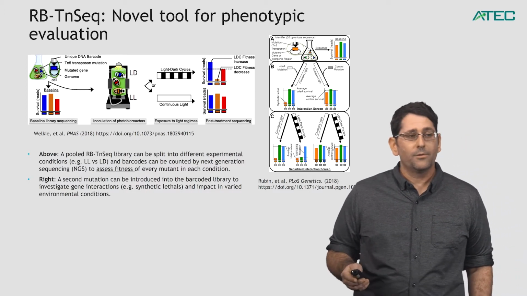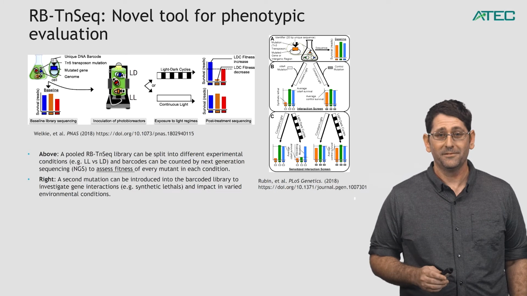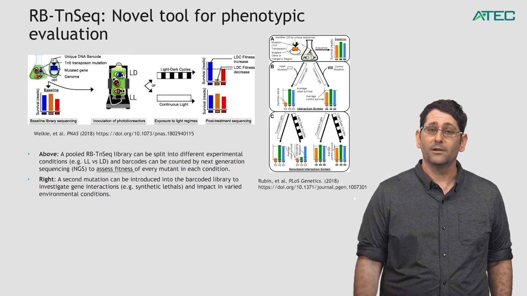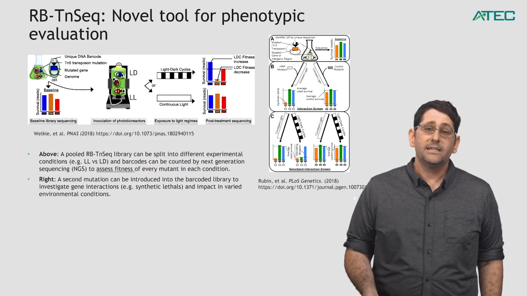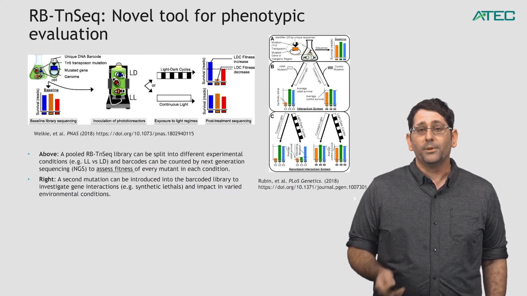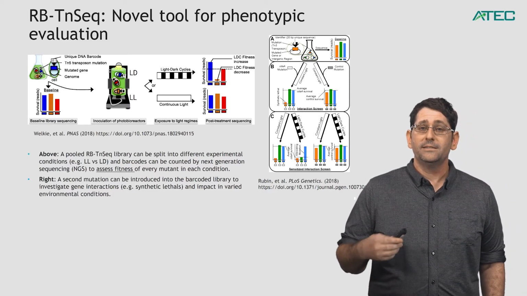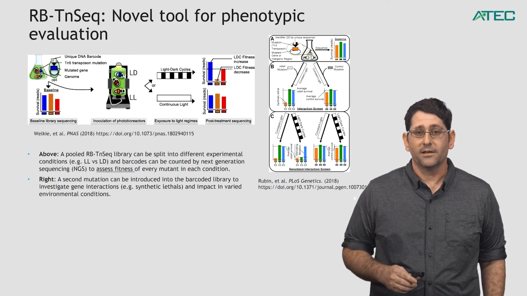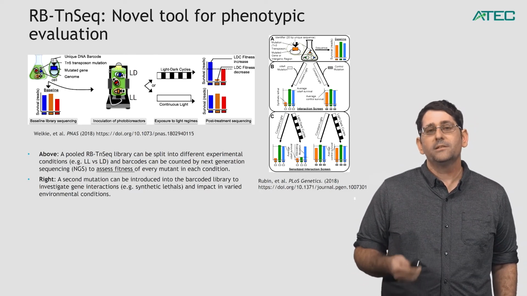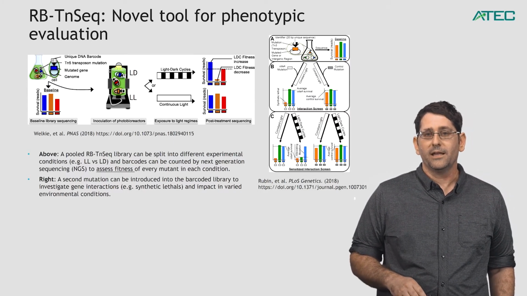But in a real environment, if we're going to be growing these outdoors, we need to make sure that they're able to survive light-dark cycles, because that is what's going to happen in real life. So this particular experiment was performed with the library to understand which genes were very important for being able to survive light-dark cycles. And you can see a figured result in the bar graph off to the right. So the blue gene would be one that, when mutated, actually enhances fitness in light-dark cycles. So its native state is inhibiting growth under light-dark cycles, whereas the orange bar is one that goes way down in light-dark cycles, and that would be one that would be considered essential for light-dark survival. I'll show you more results about that experiment on the next slide.